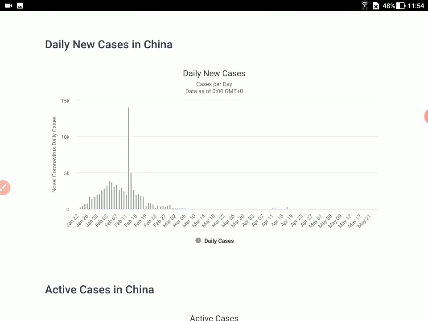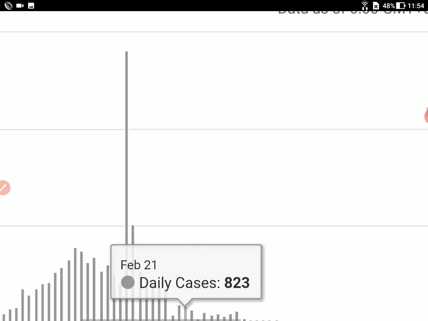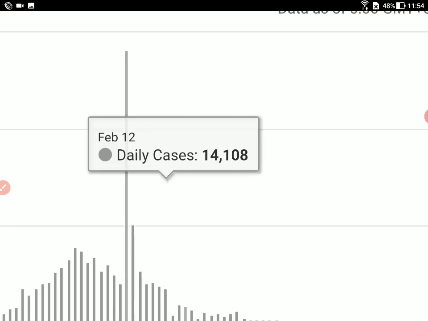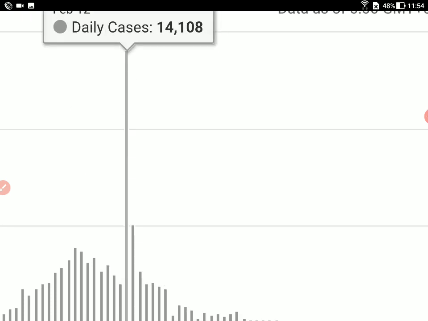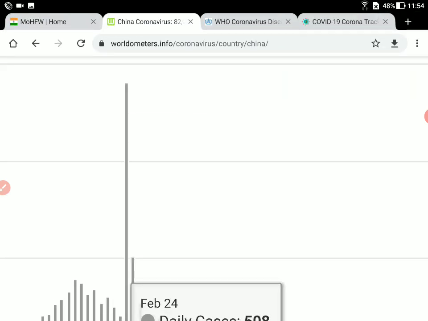Okay, now if you look into the daily new cases in China, if you look into this particular figure, you can refer to this particular date. So let's refer to this particular date. If we refer to this particular date, you see that this was February 21st. Okay, this was February 12th, sorry, it was February 12th. Okay, so there is some problem with the resolution here.